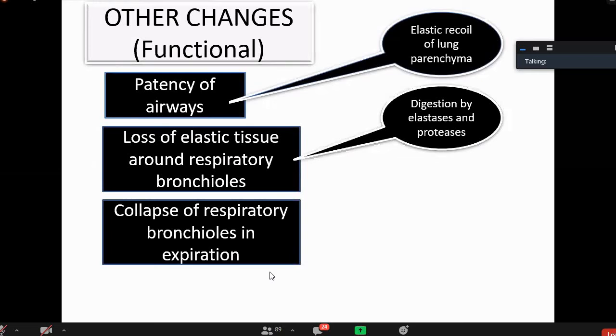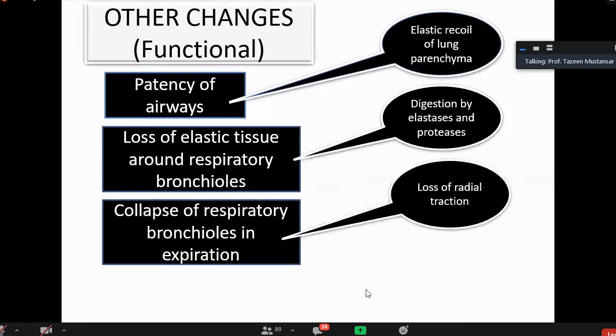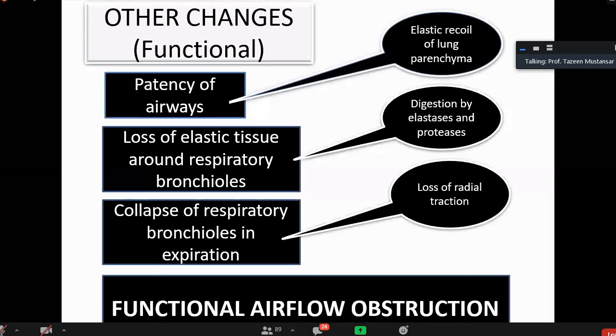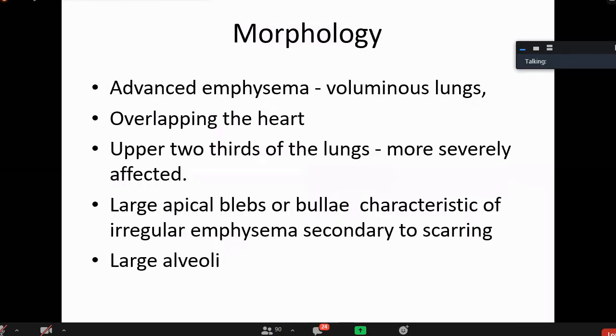They will not remain patent to come in and go out. It is not okay, as well as functional airflow obstruction. Area to volume ratio. That is of the exchange of the gases only. Yes, very good. That is for the exchange of gases. Now, what will be the morphology?